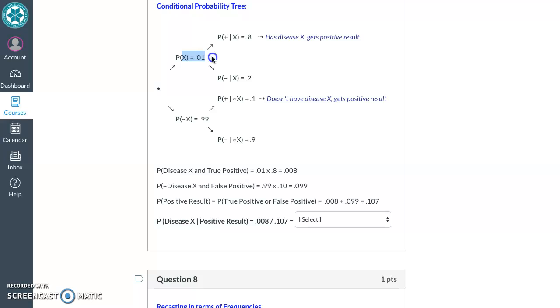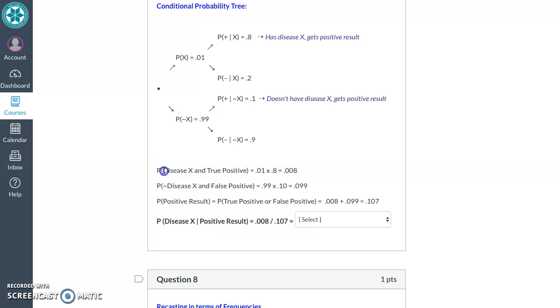If you're in this 1%, you've got the disease and you take this test, the probability of getting a positive test result, given you do have the disease, is 80%. But also, there's a 99% chance you don't have it, and the probability of getting a positive test result, given you don't have it, is 10%.